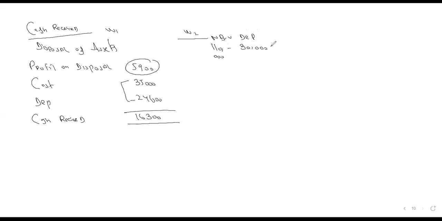Then, the asset which we have disposed, guys, can you tell me what was the net book value of the asset disposed? 10,400. And how is this balance coming? 35,000 minus 24,600. This is the NBV of the asset sold, the disposed asset.